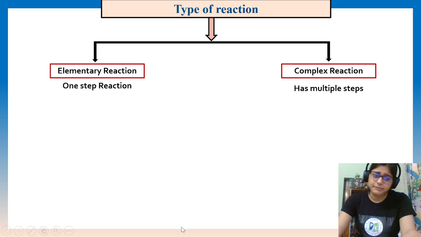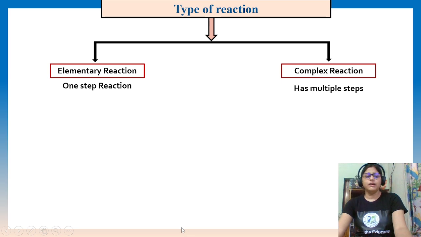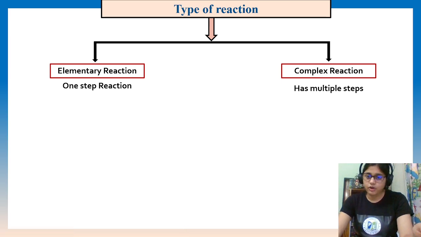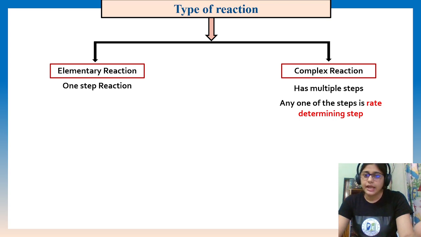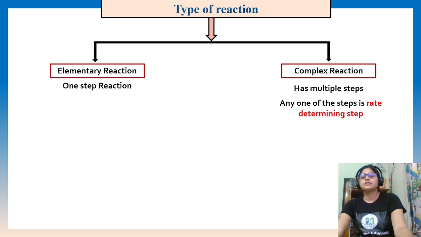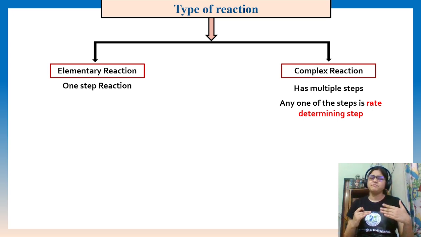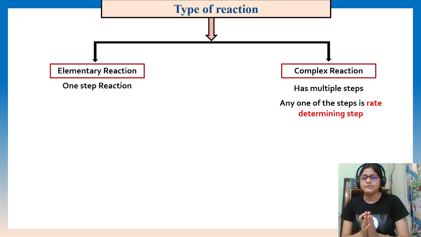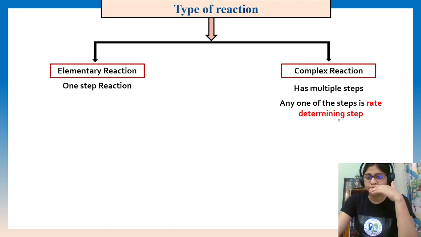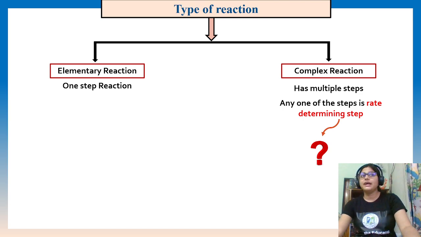For an elementary reaction, it is simple. But for a complex reaction, any one step is the rate determining step. So the question is, how can we say which step is the rate determining step?